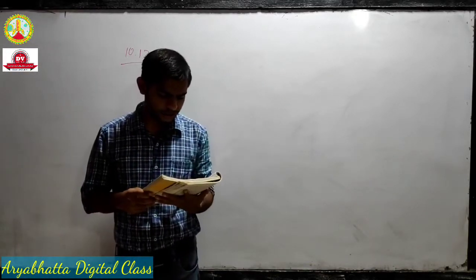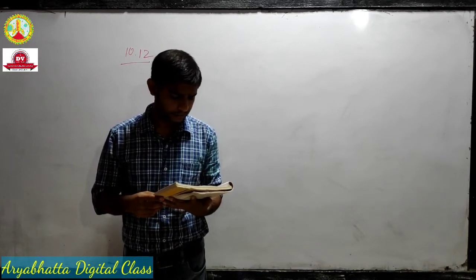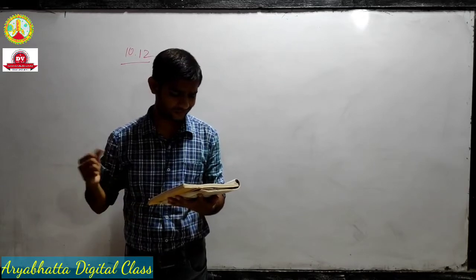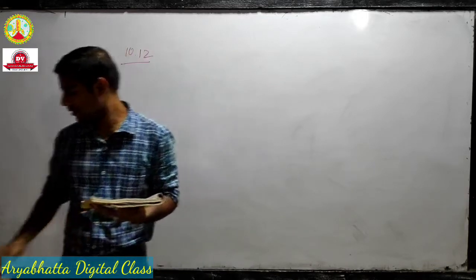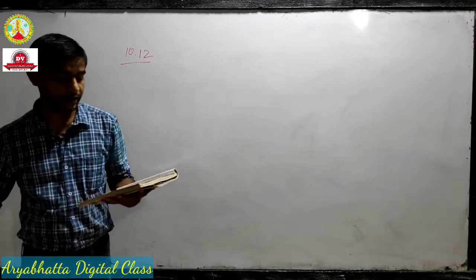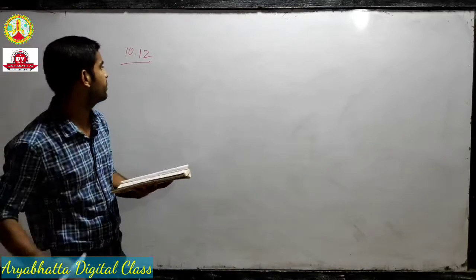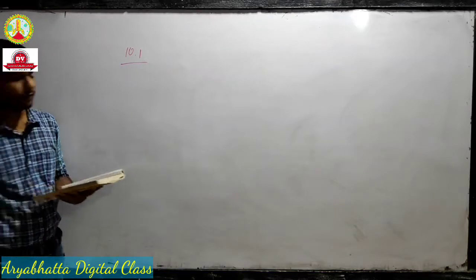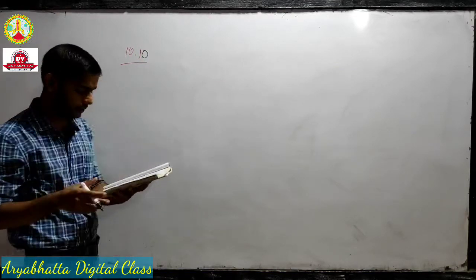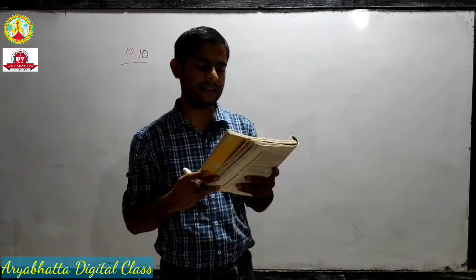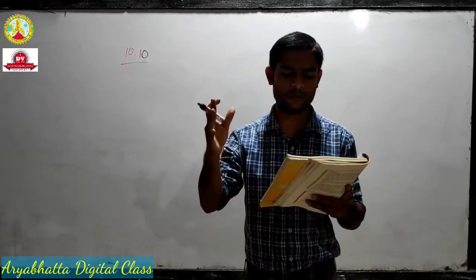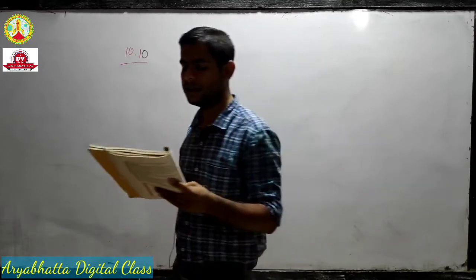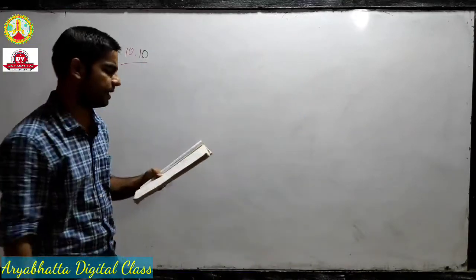Let's see some other questions. Let's see 10.10. It is related to elimination. So let's take one from elimination also. From the elimination mechanism, let's see. It says predict the alkenes that would be formed by dehydrohalogenation of the following halides with sodium ethoxide in ethanol, and identify the major alkene.